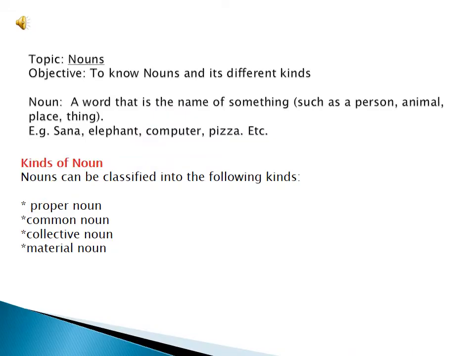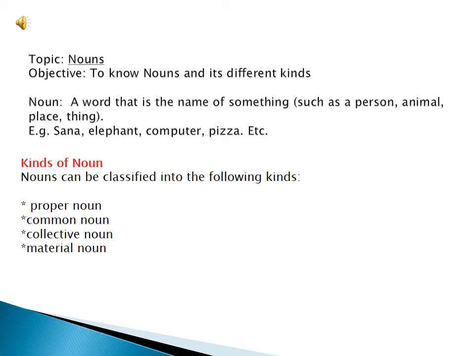So students, today we are going to study about nouns and its different kinds. As you already have studied in your previous classes, nouns are naming words of some person, place, animal or thing. Everything around us has a name. If those things didn't have names, you wouldn't be able to recognize or tell what things those are, right? So a noun is a name which tells the name of a person, place, animal or thing, as you know.